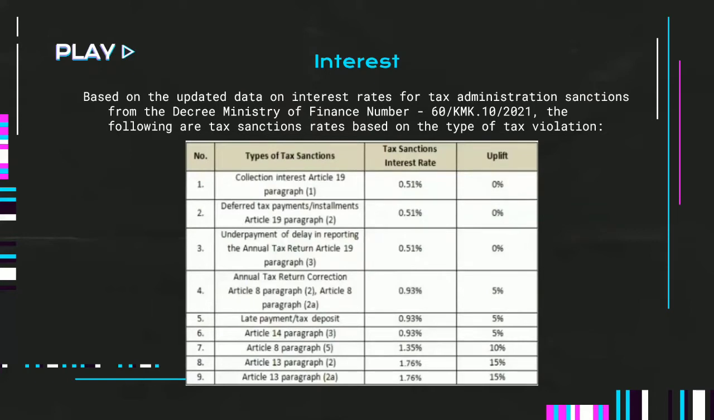In this table, we can see there are nine types of tax sanctions, and this tax sanction interest rate starts from 0.51%, then 0.93%, then 1.35%, plus 1.76%, and then there is an uplift starting from 0%, then 5%, and 10%, and then 15%.